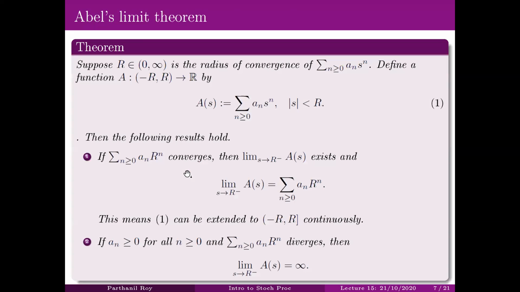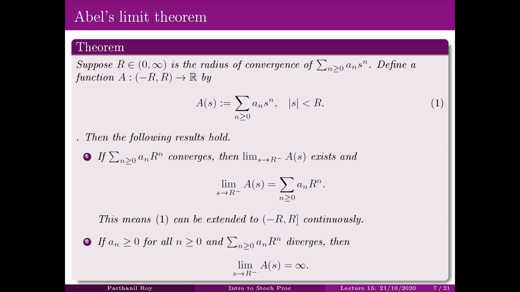Okay, so suppose you have a power series which has a radius of convergence which is strictly positive and finite as well. Let's call it R. Now define a function through this power series in the open interval (-R, R).